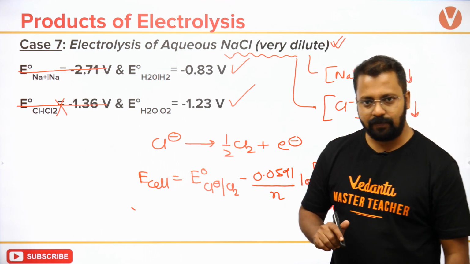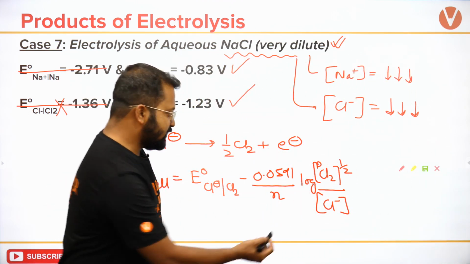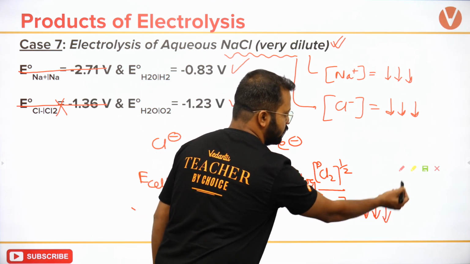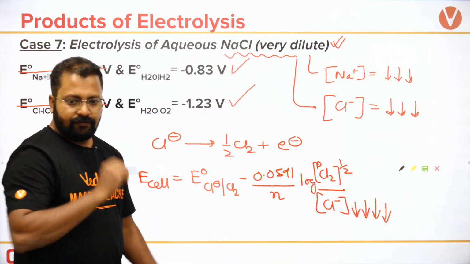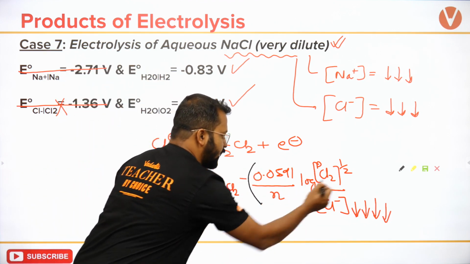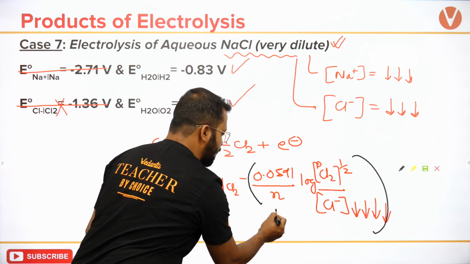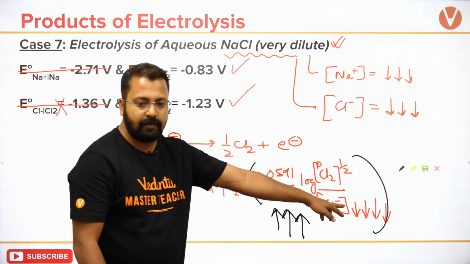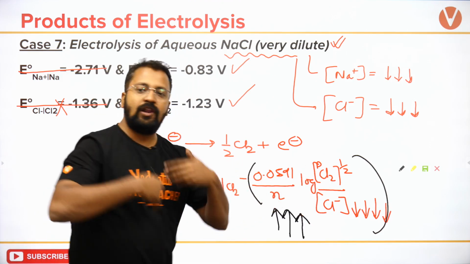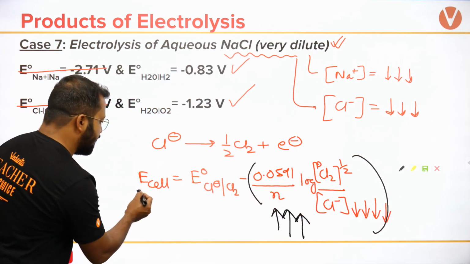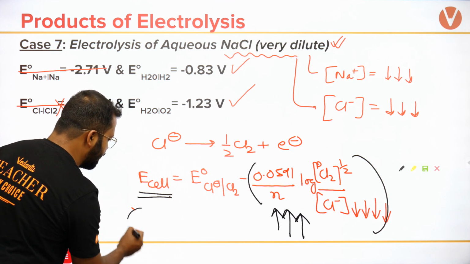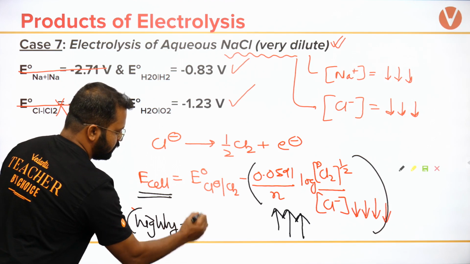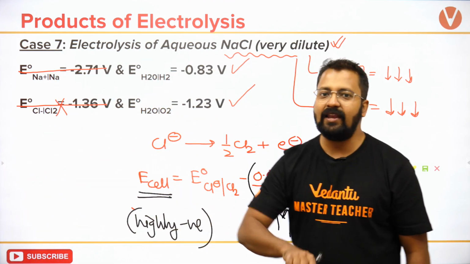This is Nernst equation. Now try and understand. If this is very low, don't you think that this value will be very high? This negative value, whole negative, ये denominator में है, so this negative value will be very high and E cell will be highly negative.